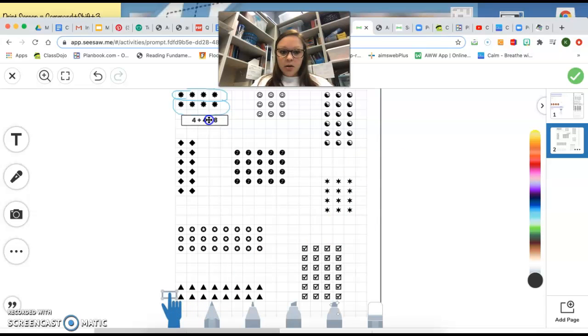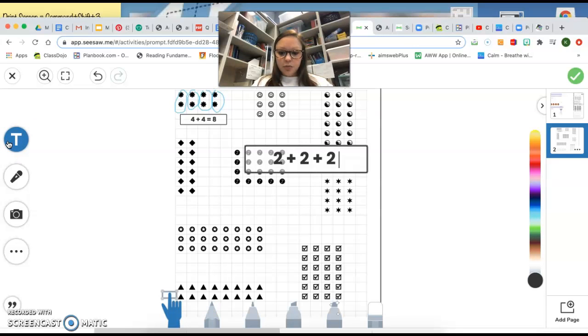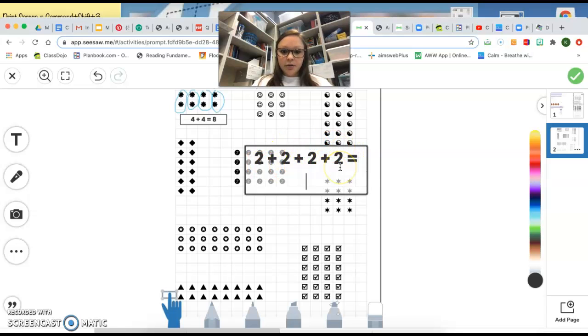Or we can do it with our columns and say 2 plus 2 plus 2 plus 2. And we know 2 plus 2 is 4, plus another 2 is 6, plus another 2 is 8.